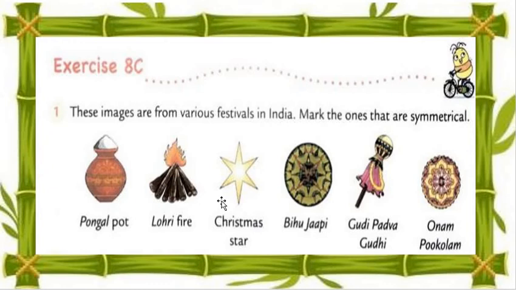Then after that, Bihu Japi. Understood? Bihu Japi. It is a circle type of thing, different things. Okay? Bihu Japi.